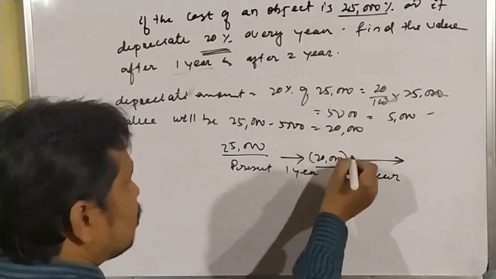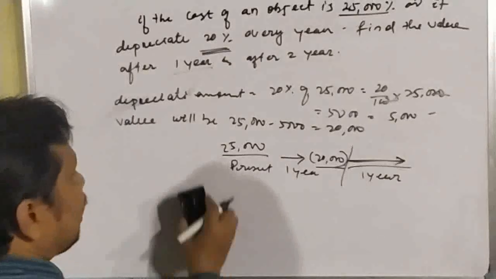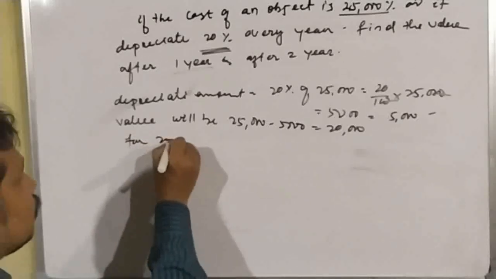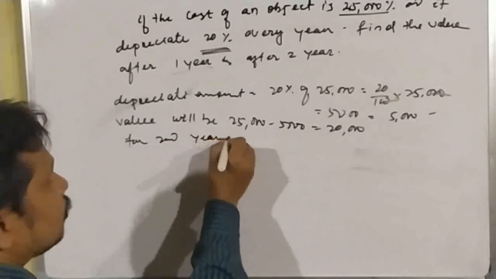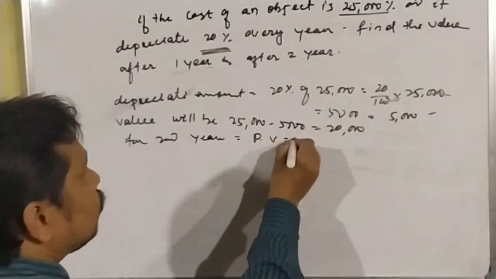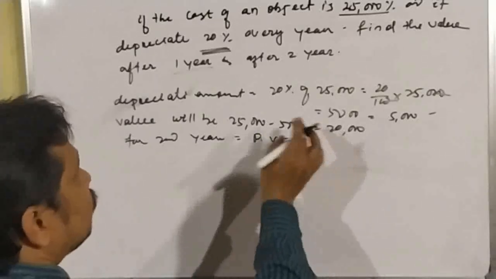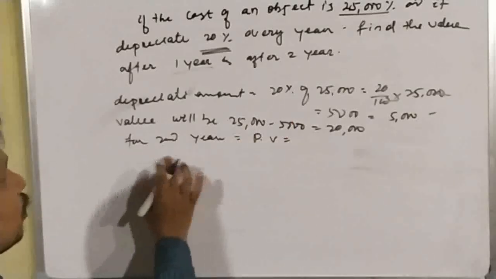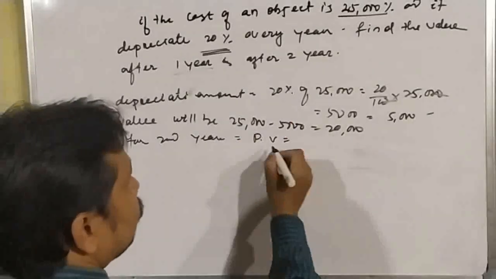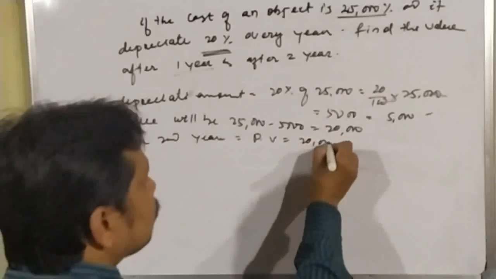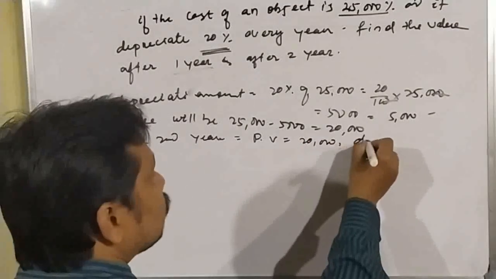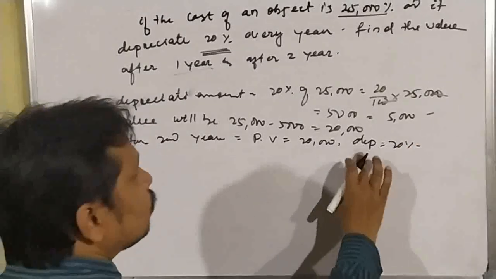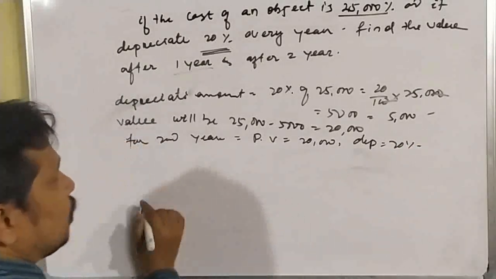So this is after the first year and it is for the second year. The value after the first year will be the present value for the second year. So present value is equal to 20,000. Depreciation is equal to 20%. So we have to find 20% of 20,000.